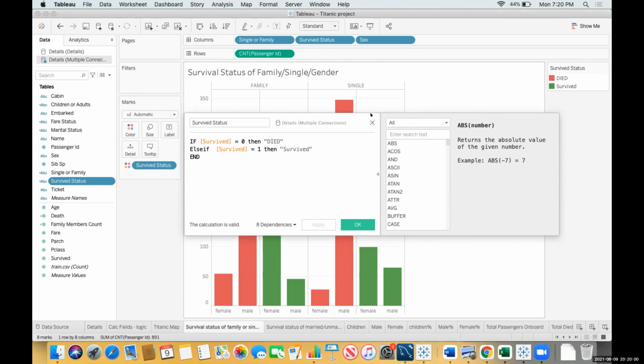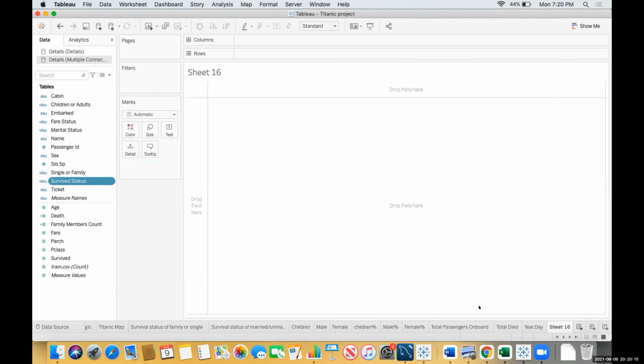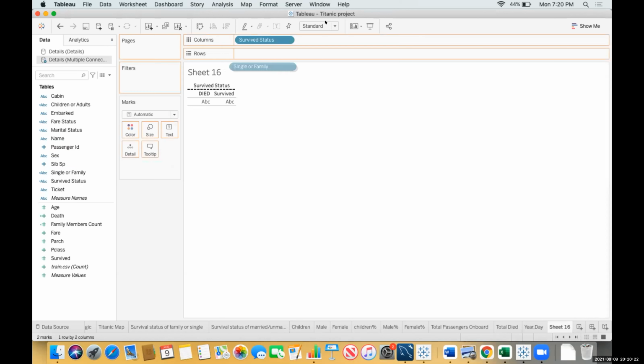Okay. And why is this died and that text not coming for me? Can you add a new sheet once? Now just drag that field of family, the family or children. Interchange it, bring survive status after that, so it will make it the other way around.